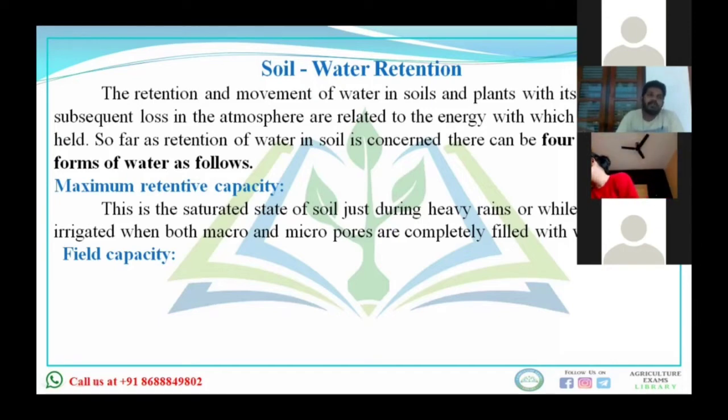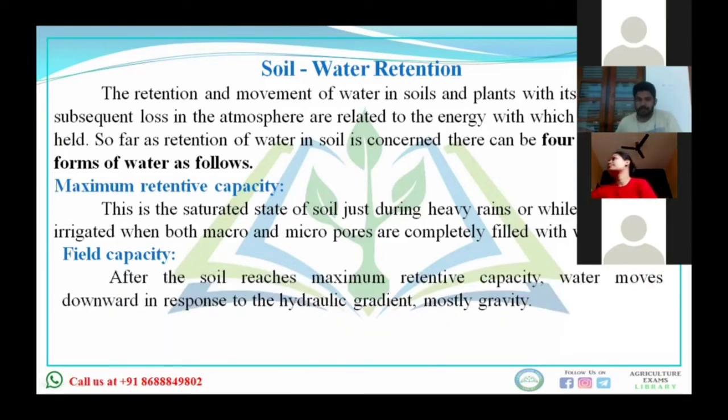You can say that after the drainage is complete, after 48 hours or 2-3 days, when percolation is completed, all the macro pores containing water are drained and percolate into the groundwater. After that, the water that is present is only in the micro pores, and that will be used up by the plants. That is field capacity.